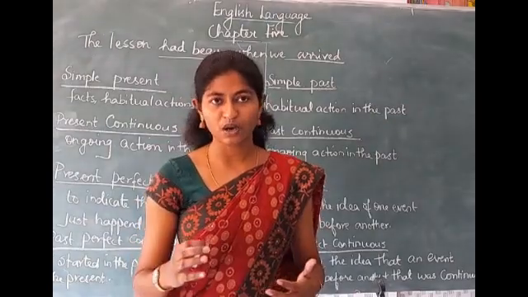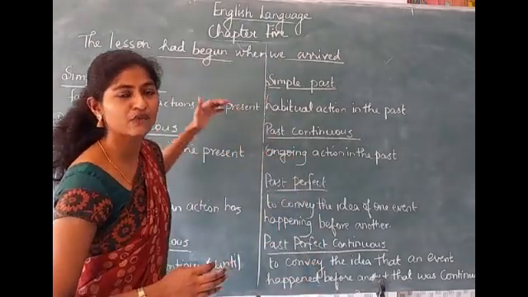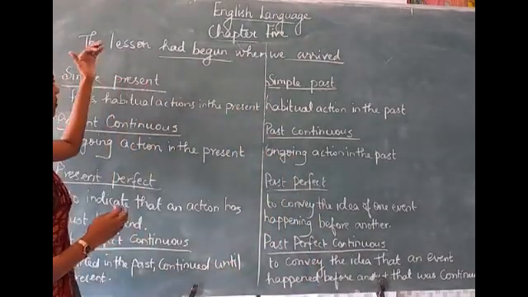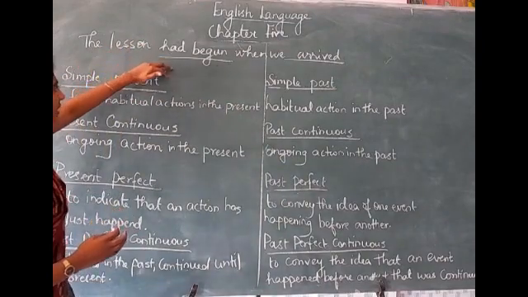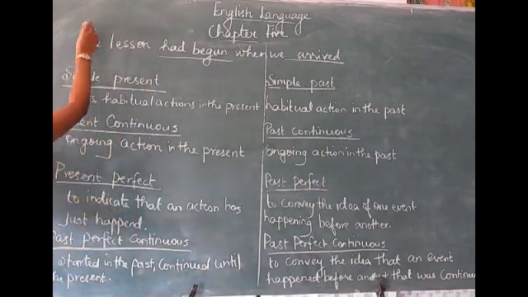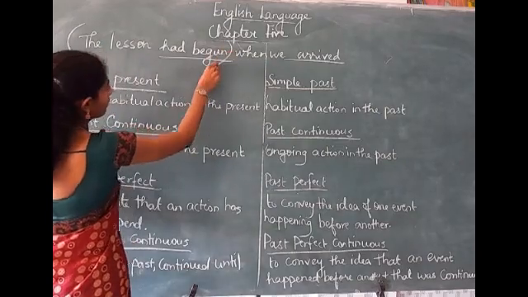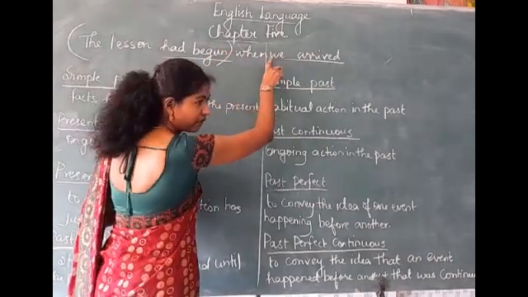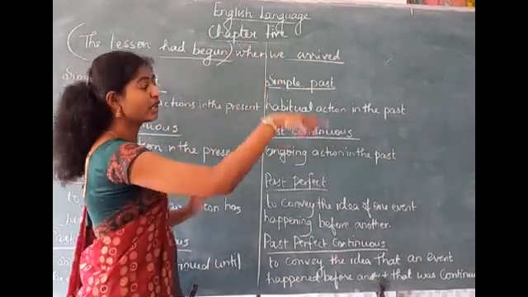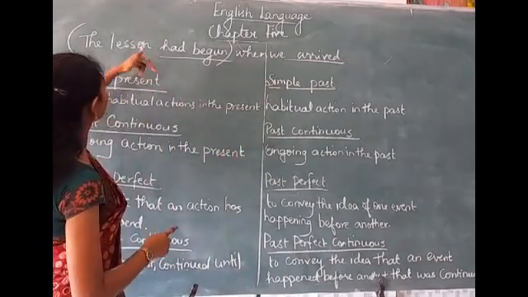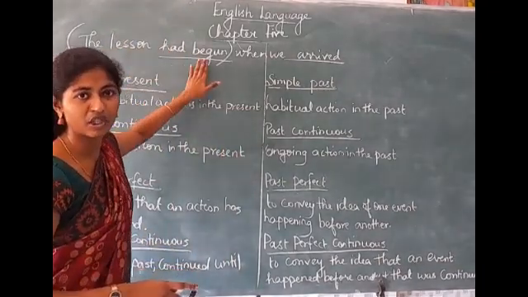So in order to avoid that, the first finished past action should be mentioned by past perfect tense. So which happened first? The lesson had begun. We arrived, but before we arrived, the lesson had begun. That is the meaning of the sentence.